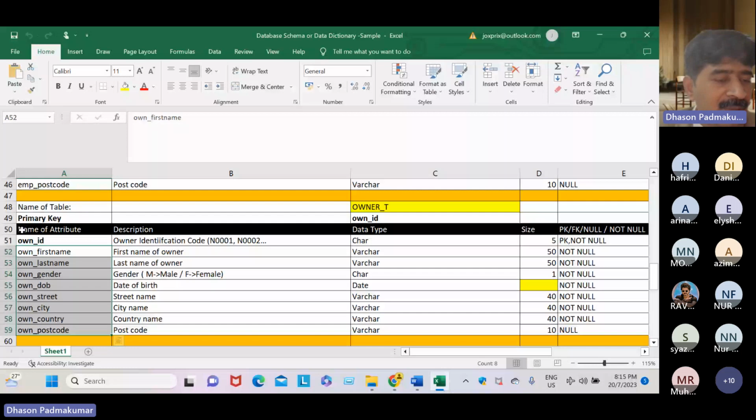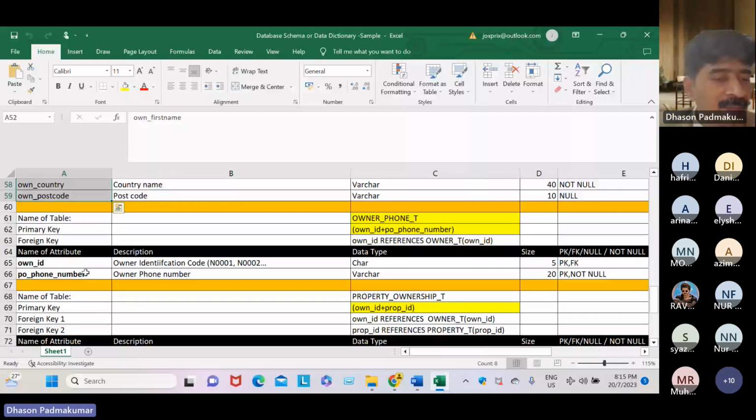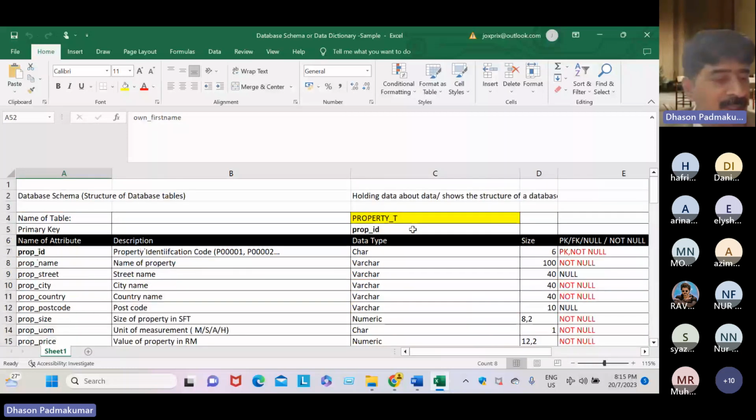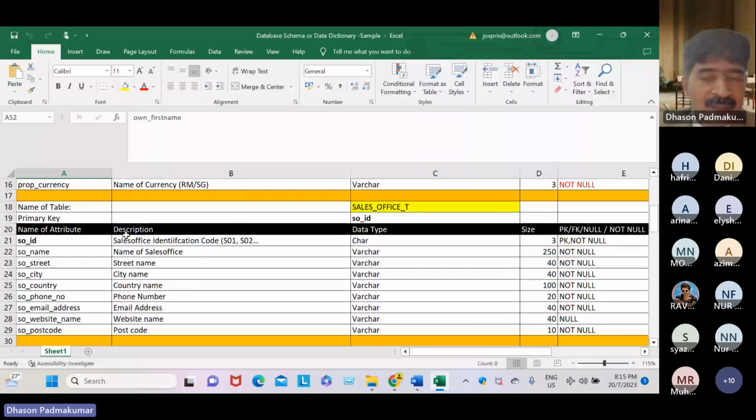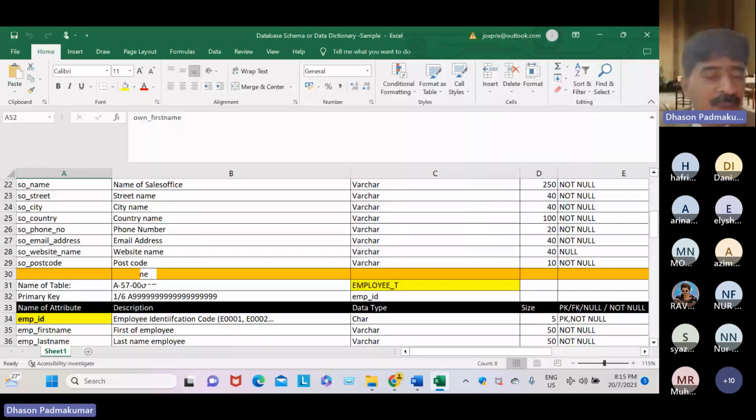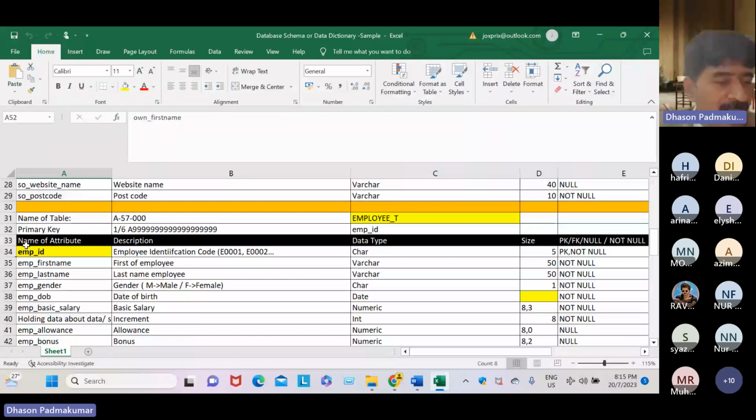In this table, for example, property ID is the PK, while sales office ID, SO ID, is the PK of this table. And next, in the employee table, employee ID is the PK of this table.